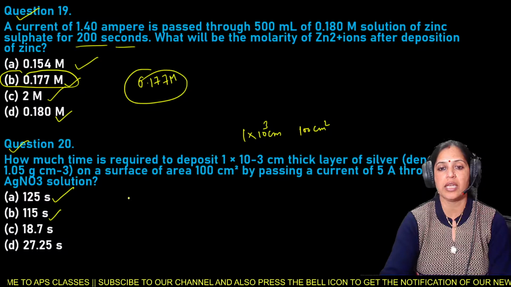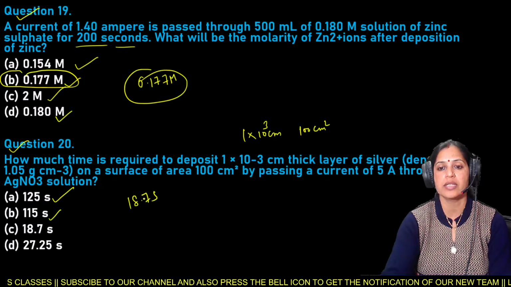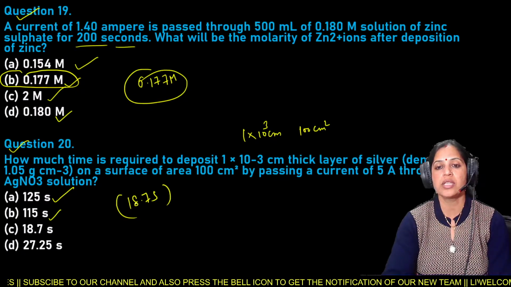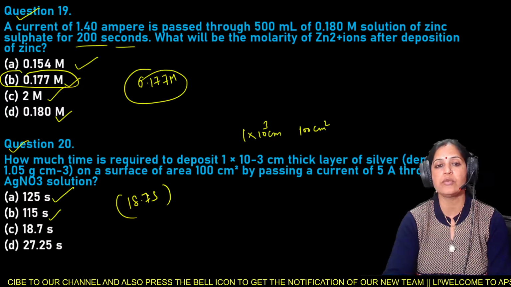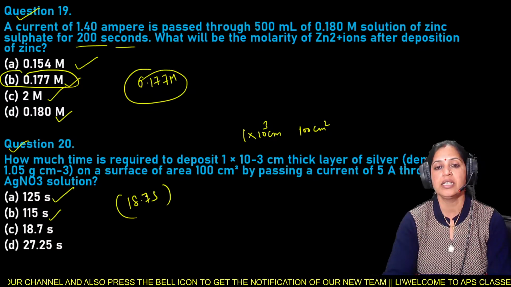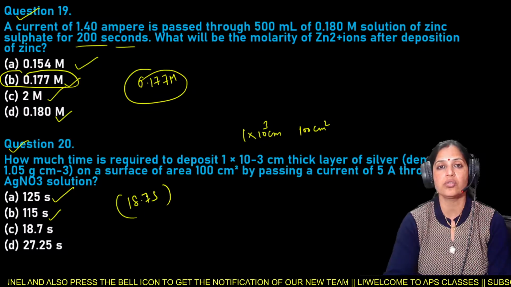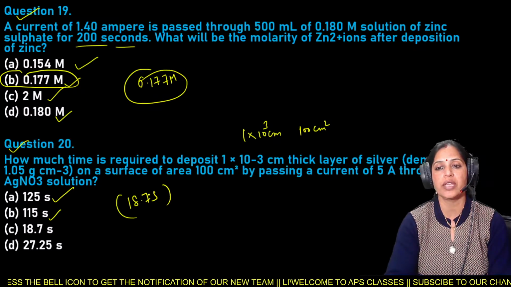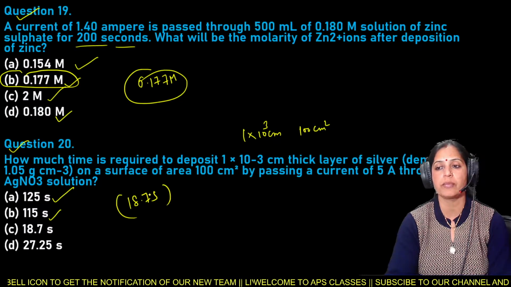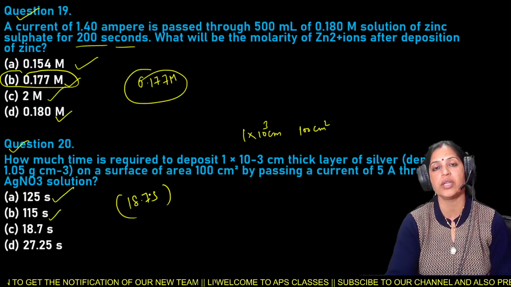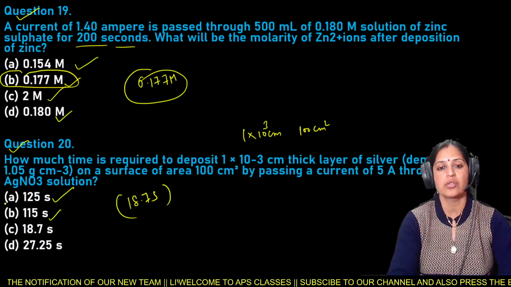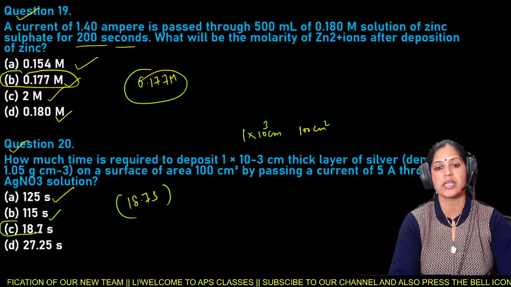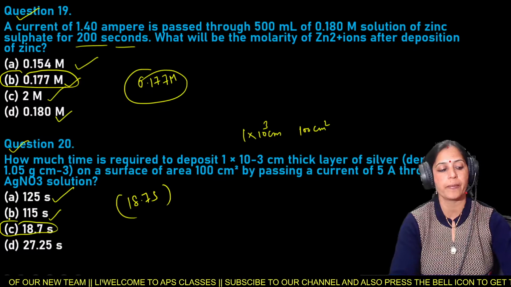So that is 18.7 seconds. So this time, that is 18.75 seconds, is required to deposit 1 into 10 raised to power 3 centimeter thick layer of silver on a surface of area 100 centimeter square by passing a current of 5 ampere through AgNO3 solution. So here option C is the right answer for question number 20.